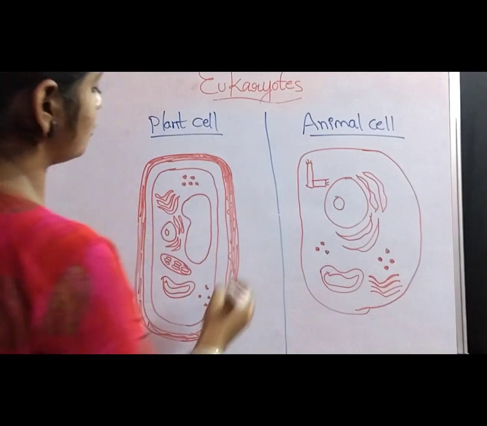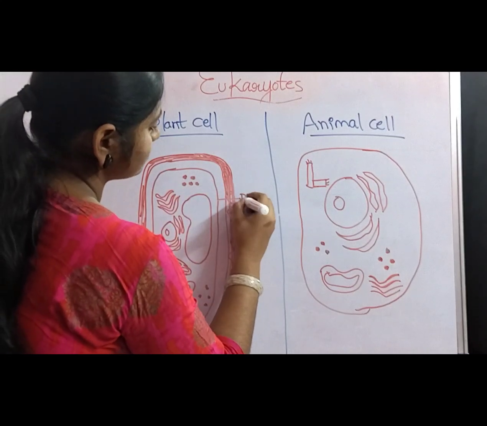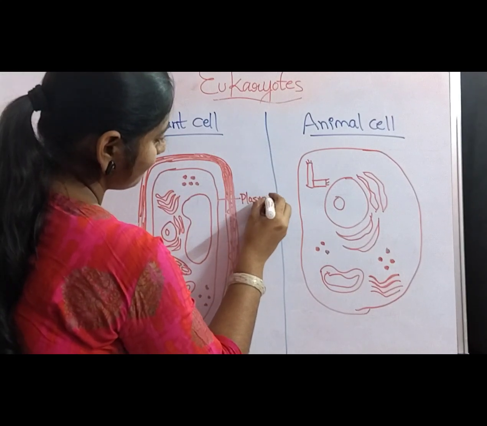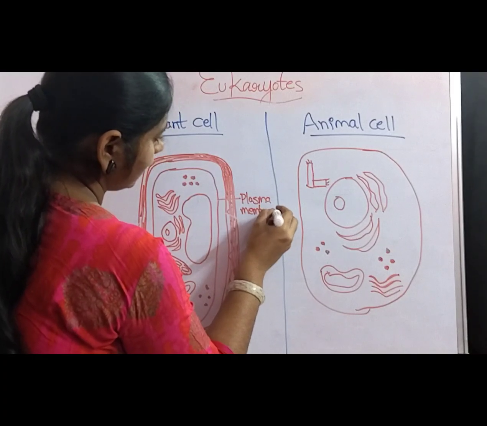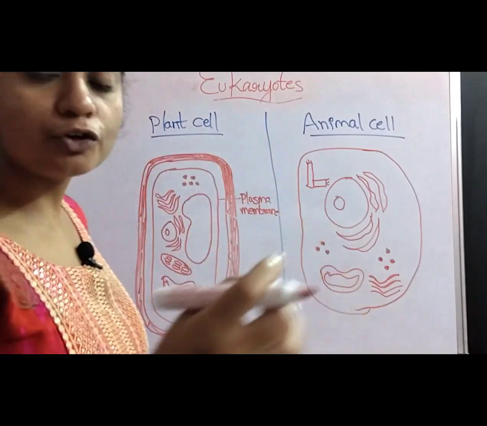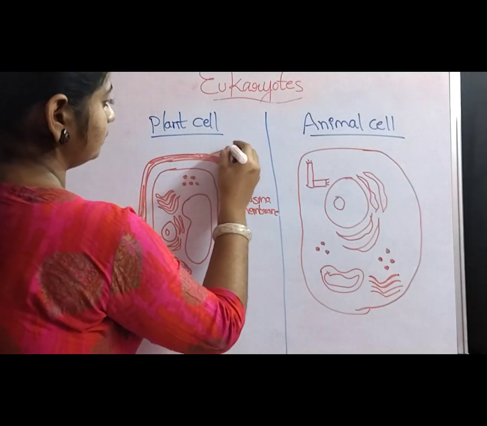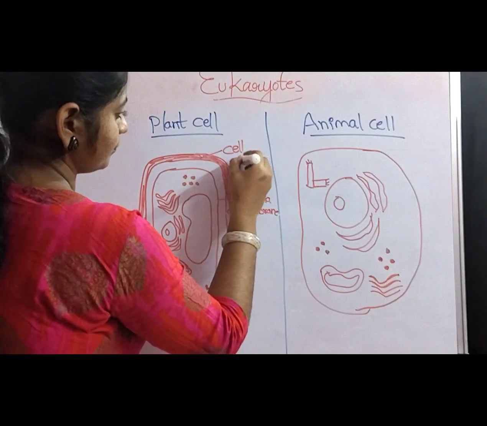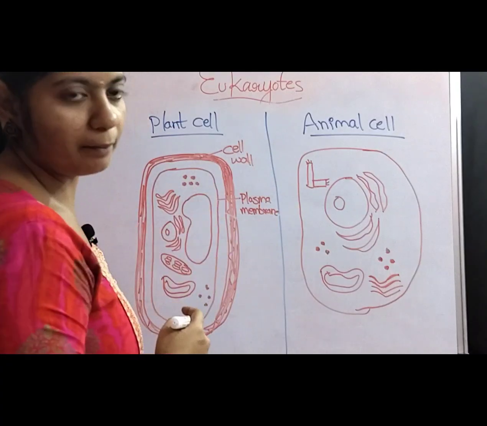And inside the cell wall, another layer is present which is called the plasma membrane. The outer membrane which gives protection to the plant cell is the cell wall. The cell wall is followed by the layer called the plasma membrane.